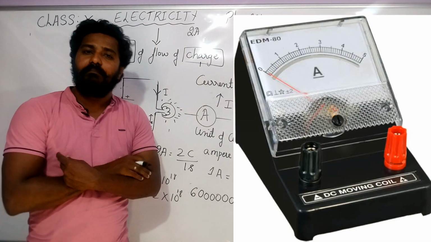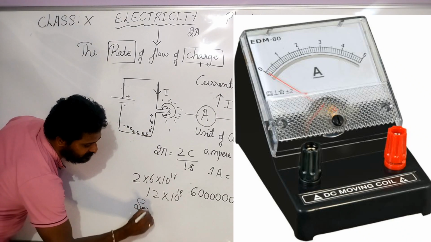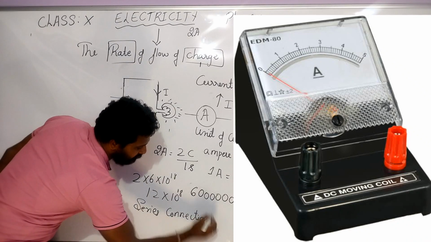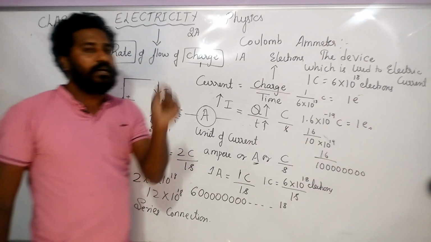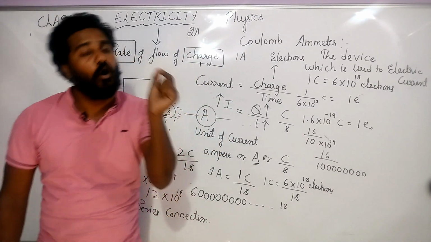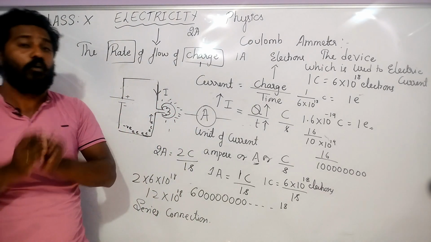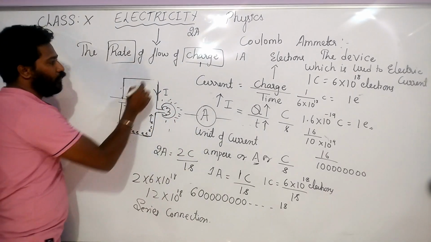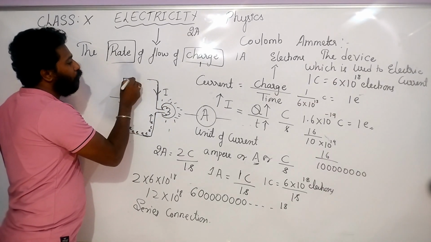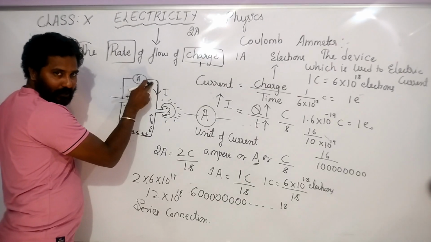How do we connect an ammeter? Very important, children: an ammeter is always connected in series connection. What is an ammeter? The device which is used to measure the electric current. What is a series connection? Now I will tell you. Here you see, I have drawn one circuit. One end I will connect here, and the other end I will connect here, like this.